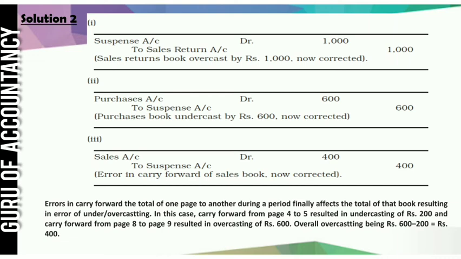In this case, carry forward from page number 4 to 5 results in undercasting of rupees 200 and carry forward from page number 8 to 9 resulting in overcasting of 600. So the net effect is 600 minus 200, rupees 400, and it is overcasted. That's why sales account is debited. If it was undercasted, then sales account may be credited. So correct rectification entry, sales account debit to suspense 400.